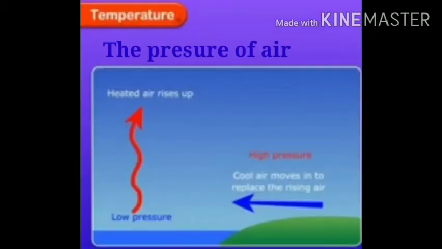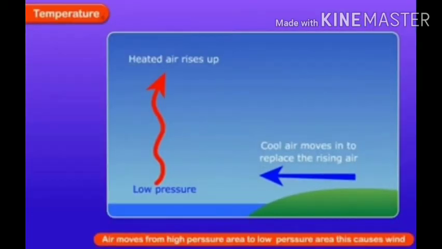Air pressure is the weight of air experienced from all directions on land. When air is heated up, it rises and creates an area of low pressure on the earth's surface. The surrounding cool air moves in to replace the rising air.